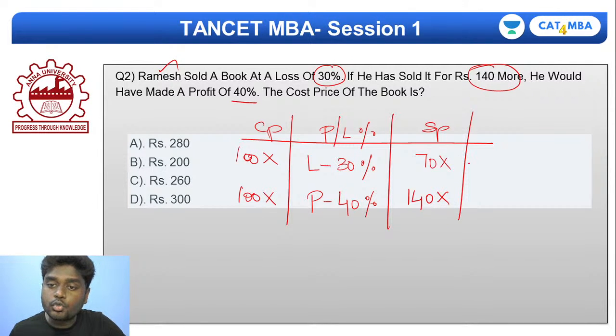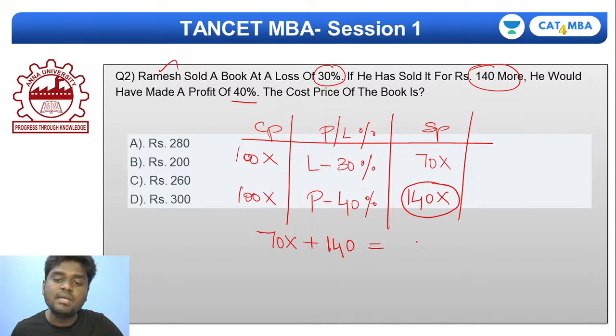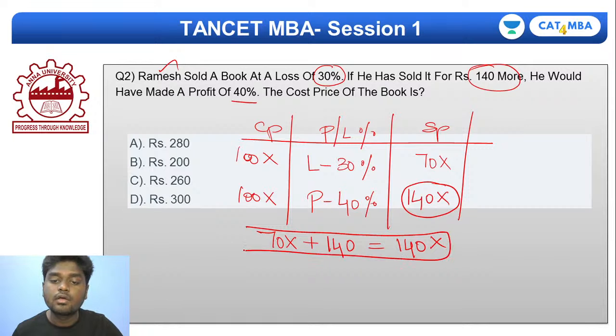So now listen carefully. To sell the book at a profit of 40%, I need to go from 70x, the selling price where I make a loss of 30%. If I add rupees 140 more, I'll get the selling price of 140x, where I get a profit of 40%. Very simple. That's it. If you really got this equation, then the question is over. Come on, so what will be the answer for this question then?